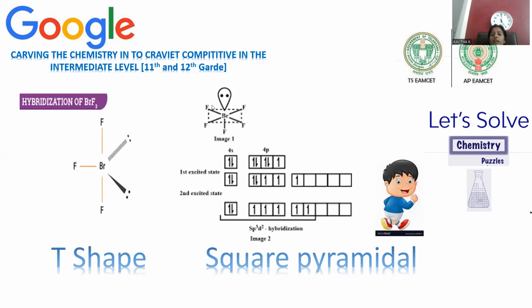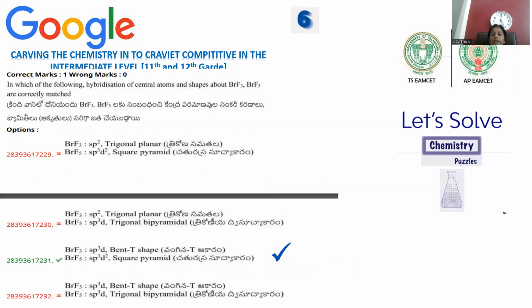Move on to bromine pentafluoride. Penta means 5, so 5 fluorines are there. It is participating in sp3d2 hybridization. Whenever sp3d2 hybridization is there, octahedral geometry must be there. But among six bonds, one is accompanied by a lone pair only. No bonded atom is there, so it lies on the bromine. Hence, we can find only five bonds, so the shape will be square pyramidal. This is the way a clear description is provided.